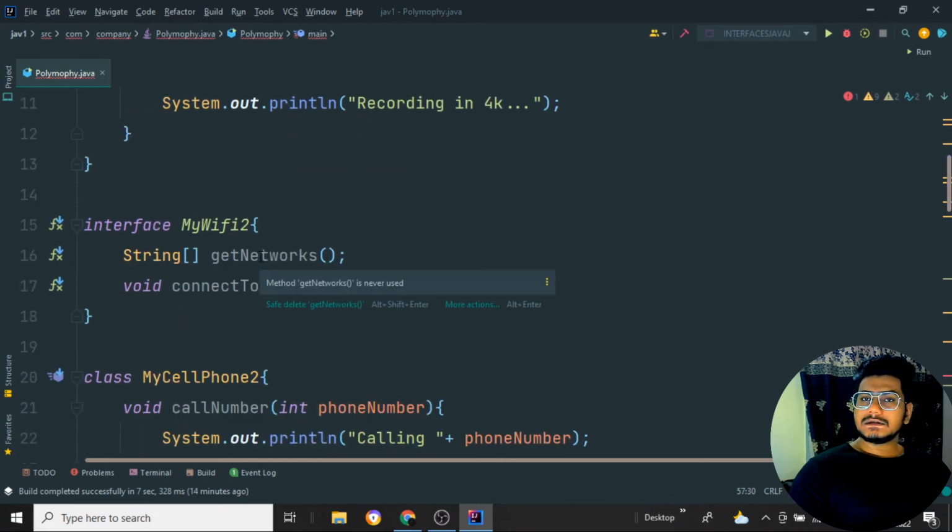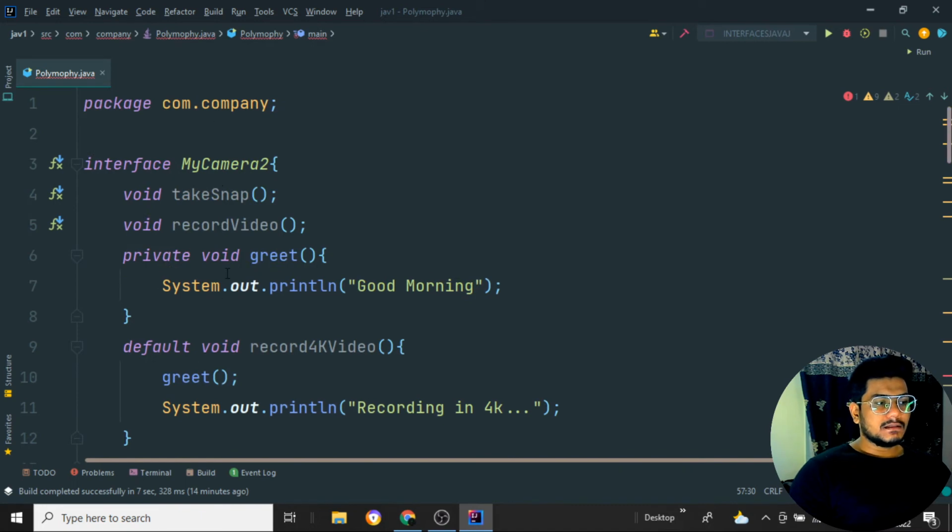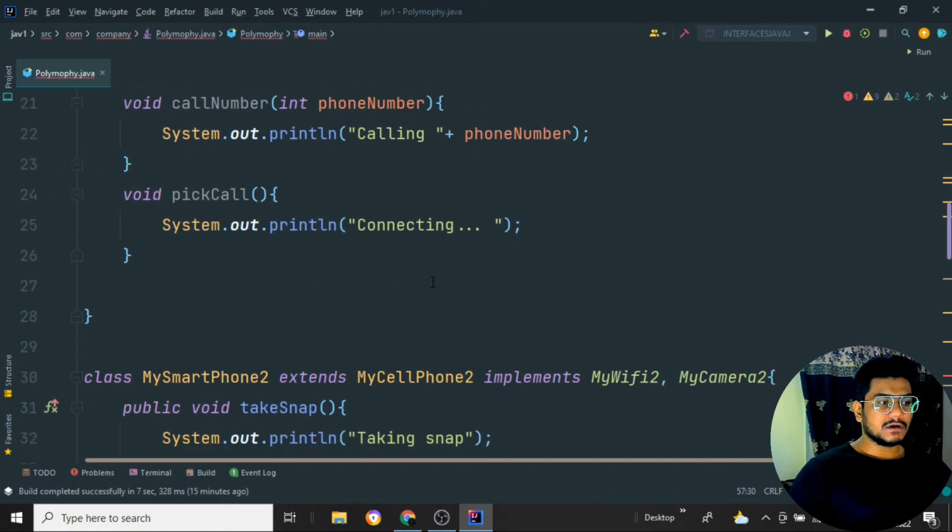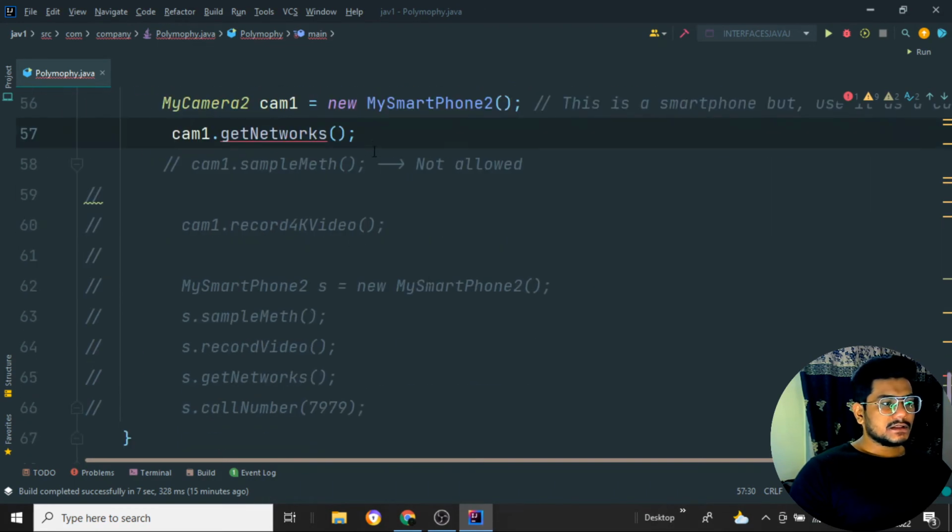So the get networks method is there in the interface, that is my Wi-Fi 2. It is not present in the interface of my camera 2. So I can access only these methods: take snap, record video, record 4K video, and grid. I can access only these, not the other things over there. That is why it is giving me the error.